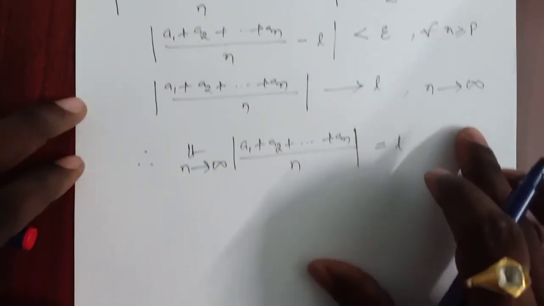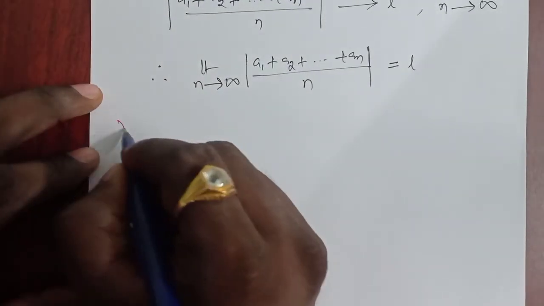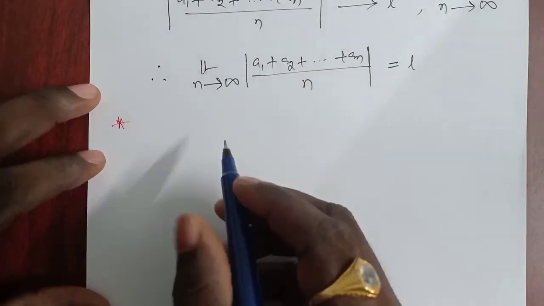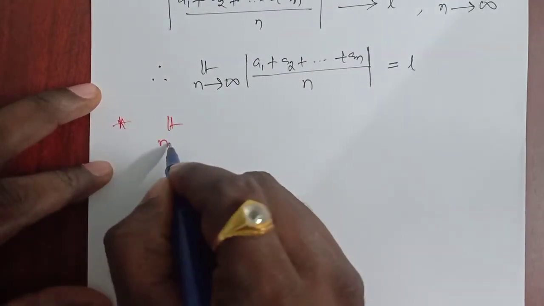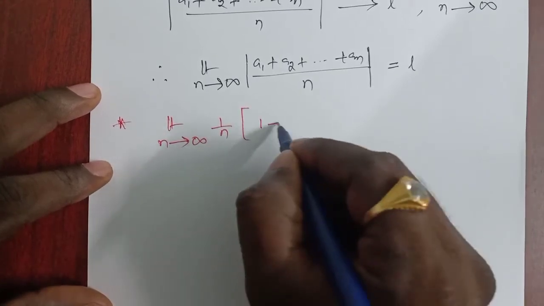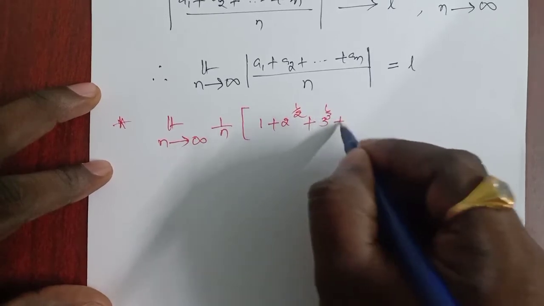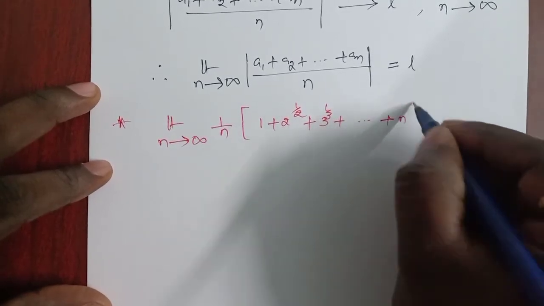Now let us solve some problems on Cauchy's first theorem on limits. The first one is the limit as n tends to infinity of 1 by n times (1 plus 2 power 1 by 2 plus 3 power 1 by 3 plus and so on, n power 1 by n).